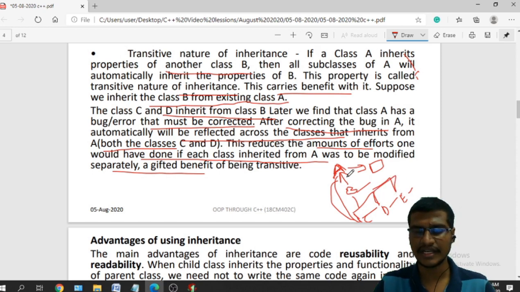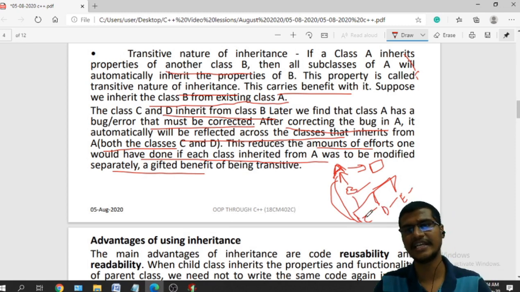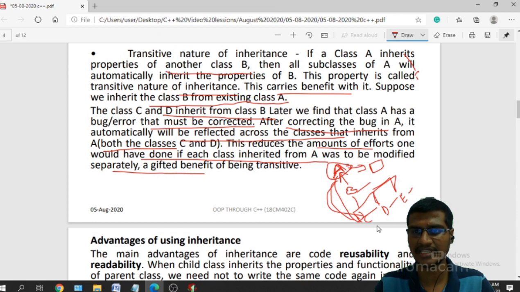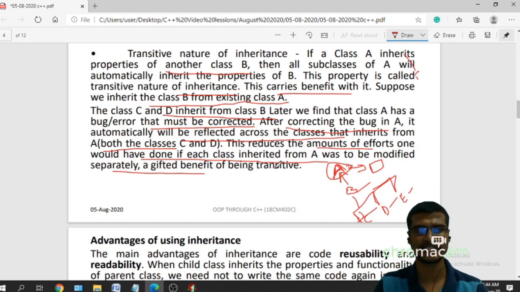Even if we are not deriving class A directly, as B is deriving from A, and from this B I am deriving C and D, indirectly C and D can be inherited from A. It means whatever properties are there in class A, I can reuse in the C, D, E classes. So if I make any changes in class A, those will be reflected directly on these classes, even though they are not deriving A directly. They are deriving from it via class B, so those changes will be reflected on C, D, E classes. That is called transitive nature.